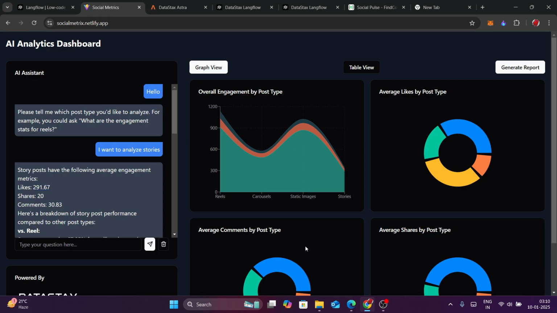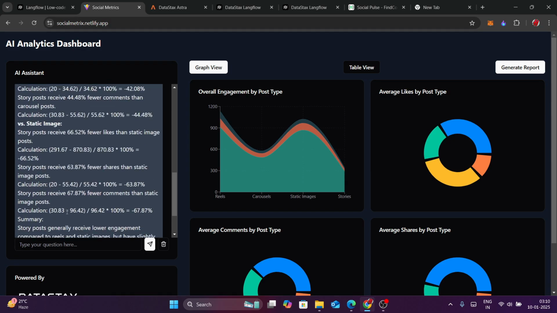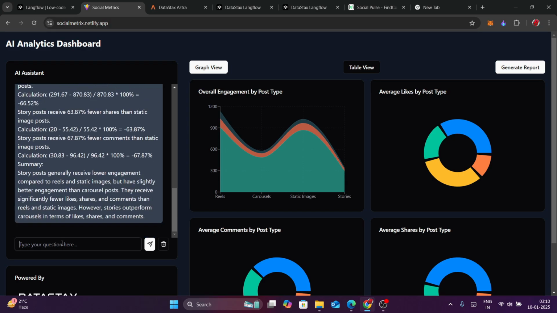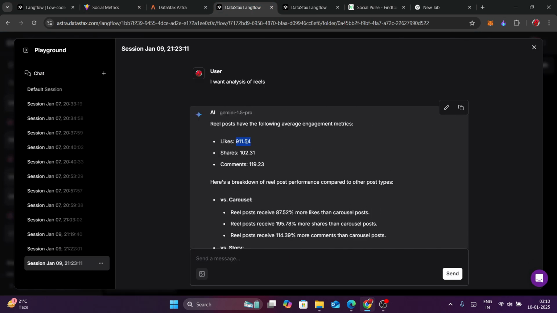So let's verify it from the graphs. So here it is also showing that it has 291 average likes. So we can say that our data is mostly accurate. It is not giving a different result each time. And let's ask it for reels also, or we can verify it from here only, as the reels receive 911 average likes. And if we go to Langflow, it's also saying that it receives 911 average likes. So it proves that our data is accurate.